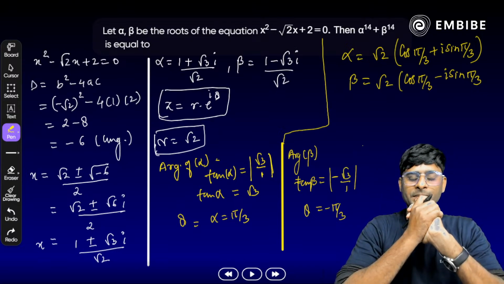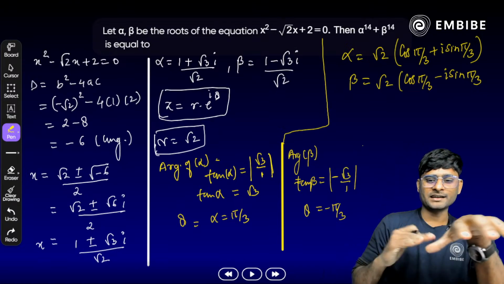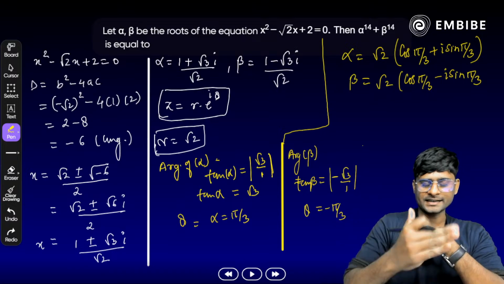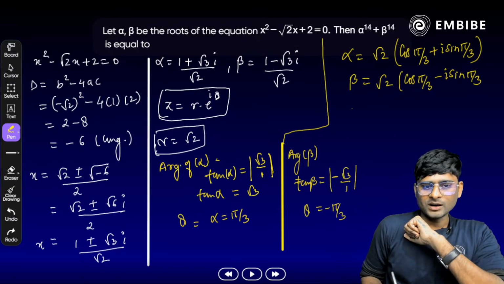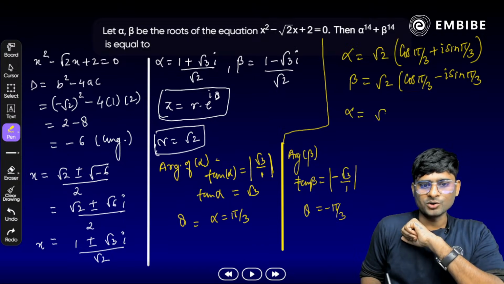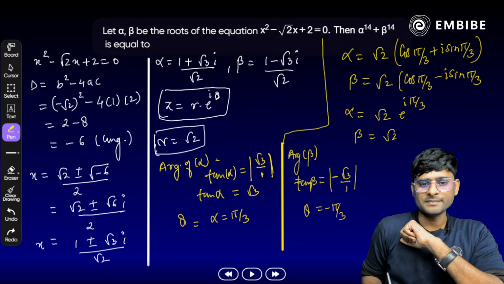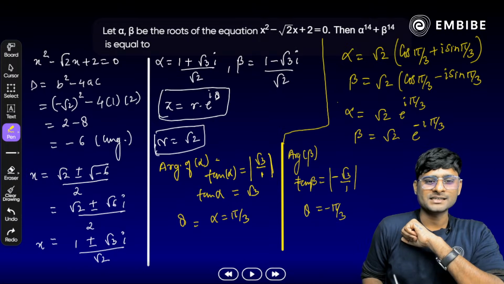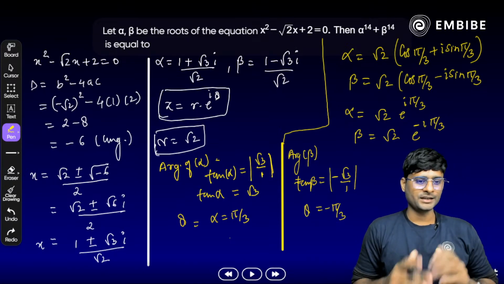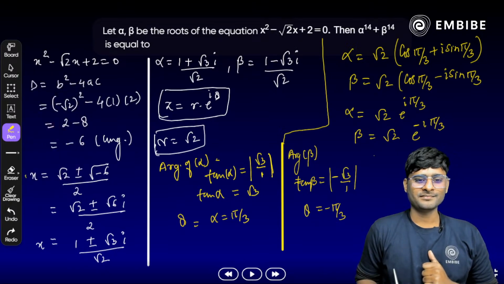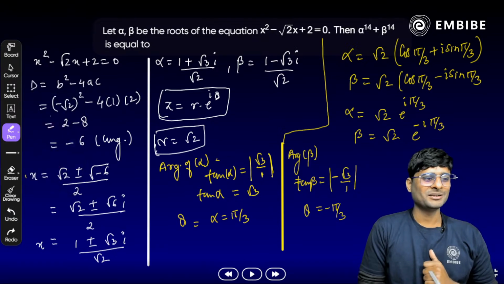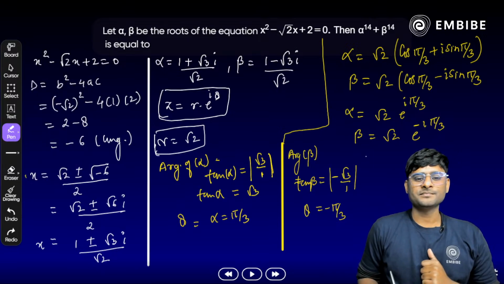60 डिग्री, ये तो ठीक है. Yes, but argument का केस होते हैं, आपको पता है ना? First quadrant, second quadrant, third quadrant, fourth quadrant. Alright. So take a look here. अल्फा को आप लिख सकते हैं यहाँ पे रूट 2 टाइम्स e raised power i pi by 3, और बीटा को आप क्या लिख सकते हैं? रूट 2 टाइम्स e raised power minus i pi by 3 here. Okay, just note it down. Very important. Just note it down, all of you. Yes, पेन चलता रहना चाहिए, पेन नहीं रुकना चाहिए. Okay. Now focus on next here.